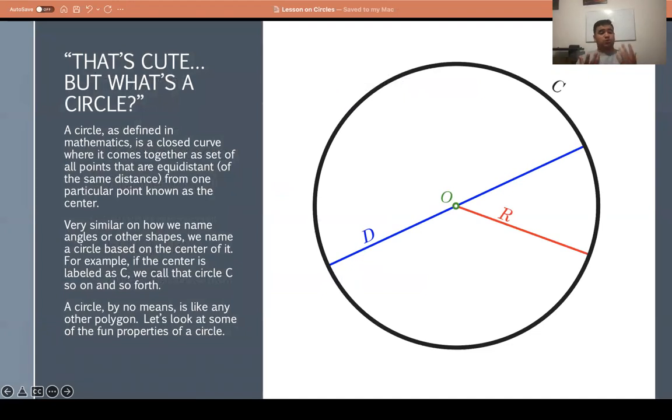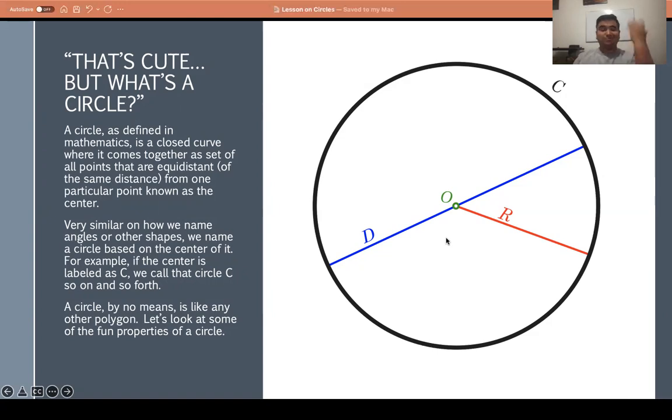Okay, so what is a circle? Remember, guys, what we know about circles. Circles are a set of all points that are an equal distance from one particular point known as the center of a circle. So I have the center of the circle right here, and a circle is just a set of all points around a specific space. Also, as we name angles, we name circles. We name a circle exclusively based on the center. Since the center is labeled as O, we label this circle as O.